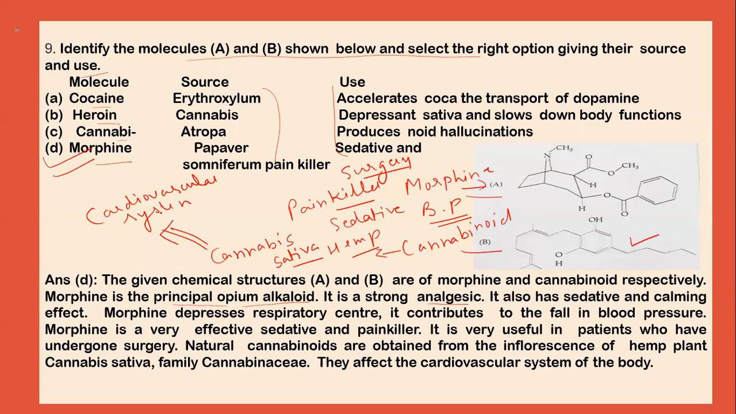So this cannabinoid works on the cardiovascular system, that is, it deals with the heart and different parts of the heart. So it affects the cardiovascular system of the body. So the correct option is morphine. It is obtained from Papaver somniferum. It works as a painkiller, and it is also used as a sedative and painkiller.